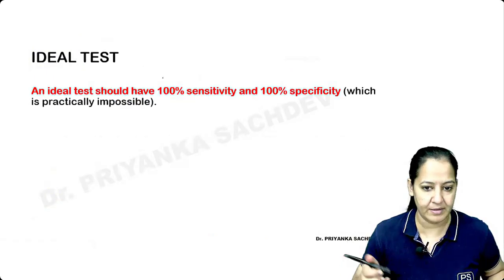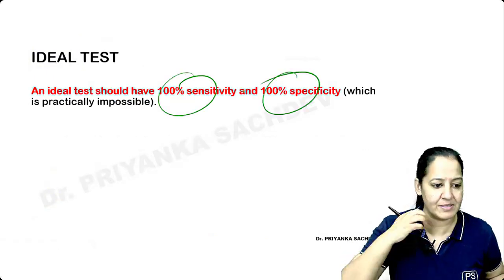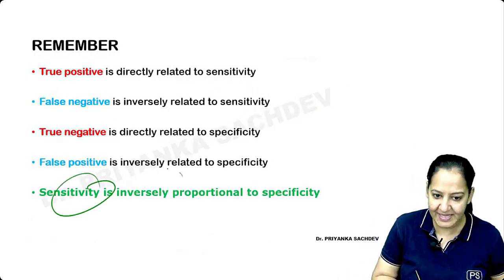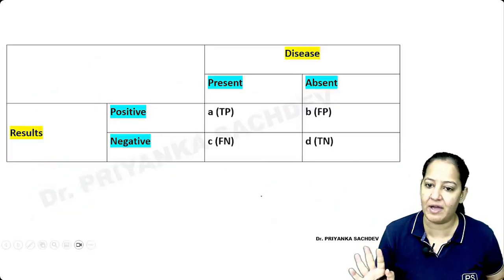So the ideal test should be 100% sensitive and 100% specific, but it does not exist. Sensitivity is inversely proportional to specificity. This is also something I have given.